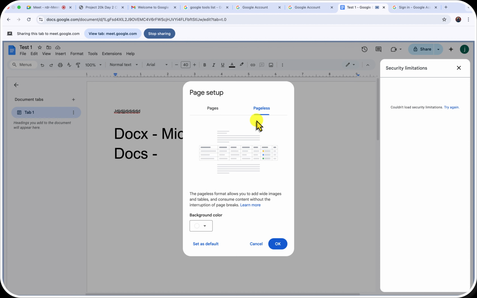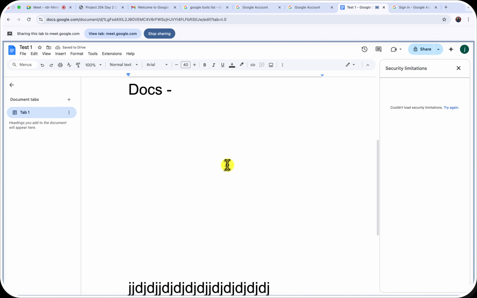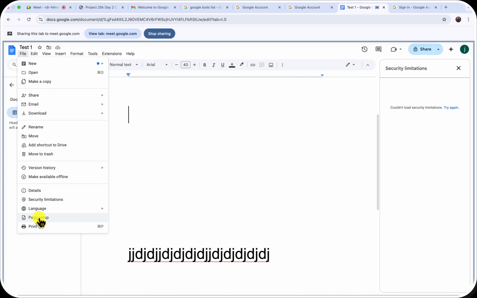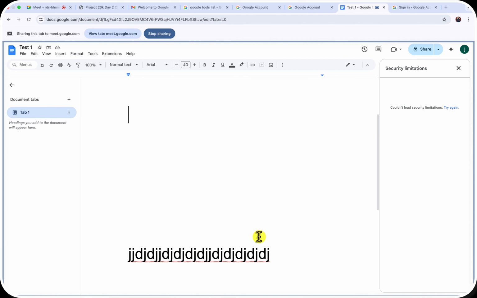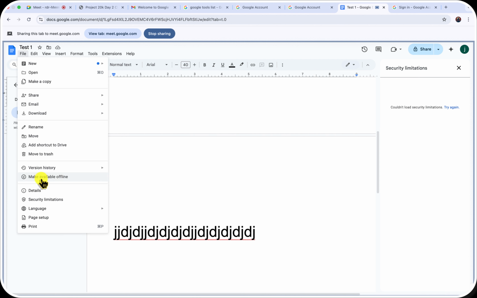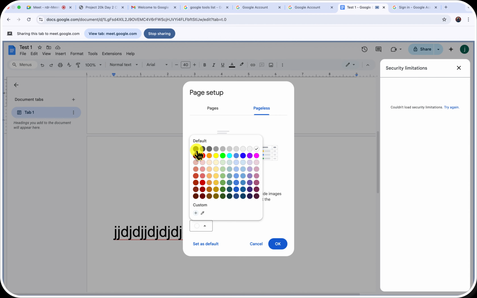But then you can also decide to make it pageless. Google recently added this pageless format to make your document look endless. You're not actually going to see any break. Can you see that there's no break in the page? Let me come back in here and put this on the whole document. Now can you see that there is a break, like pages? But right now, because we are in an era of making things pageless, you can decide to make it pageless.